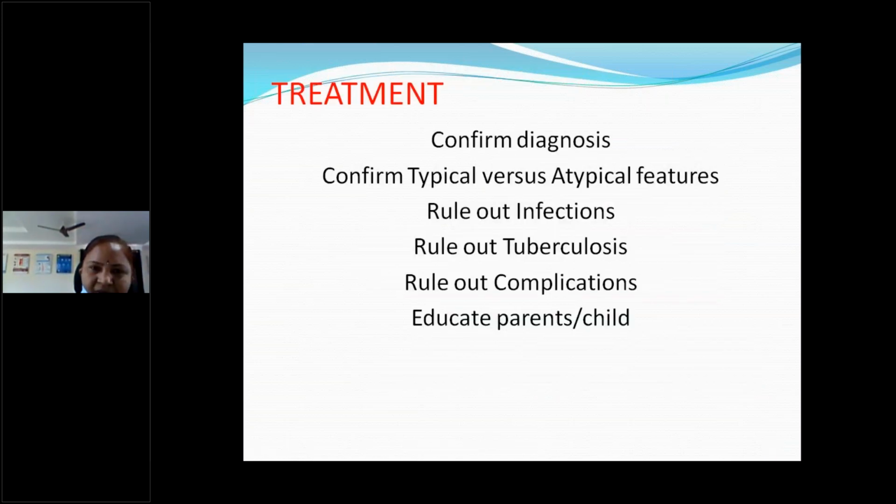So once you diagnose, how will you start treatment? You have to confirm your diagnosis by 24 hours urine protein or urine protein creatinine ratio. Next, typical versus atypical. Is it typical minimal change nephrotic syndrome or atypical with associated features like hypertension and macroscopic or gross hematuria? Those are atypical features. We have to rule out underlying infections like urinary tract infection by doing urine culture and sensitivity, and rule out tuberculosis by doing Mantoux test and chest X-ray. Rule out other complications and educate the parents and child. That's very, very important in treatment.